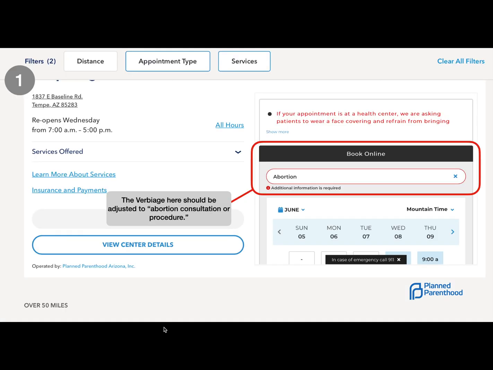So for the first suggestion I had here, you'll notice on the screen it just says abortion, as opposed to abortion consultation or procedure. Here it lets the user know that they are scheduling an abortion, which is false, because some users just want an abortion consultation, and this verbiage, abortion, could be very misleading and also discouraging for the user.